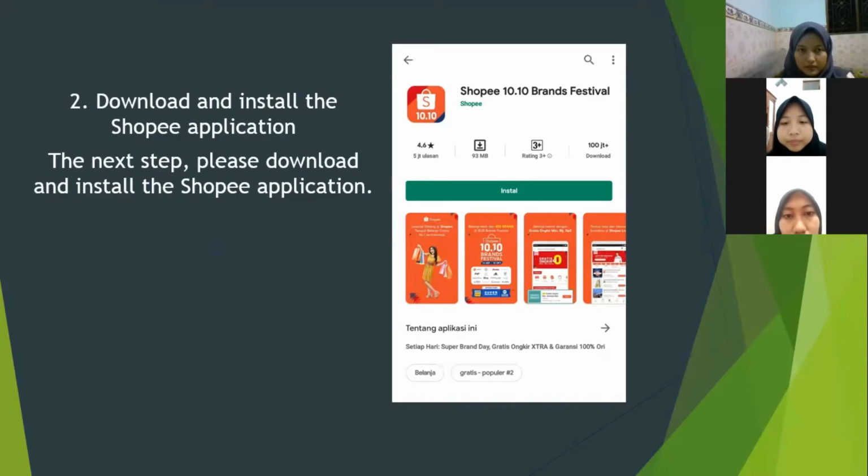Next, second, download and install the Shopee application. The next step, please download and install the Shopee application.